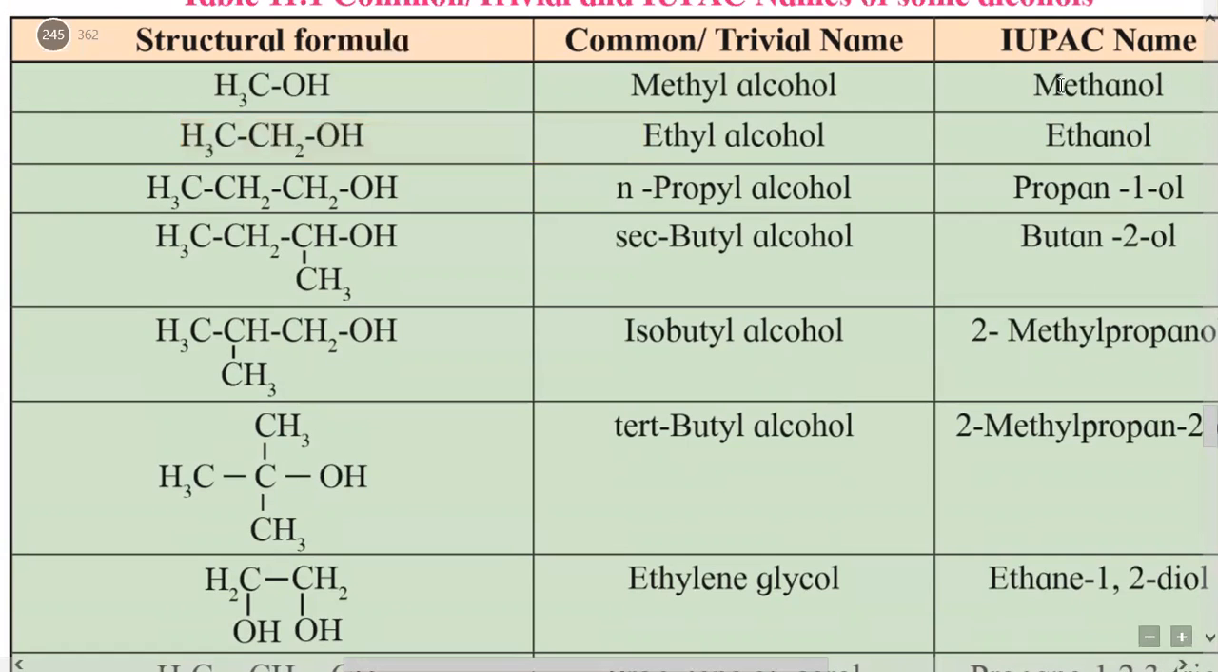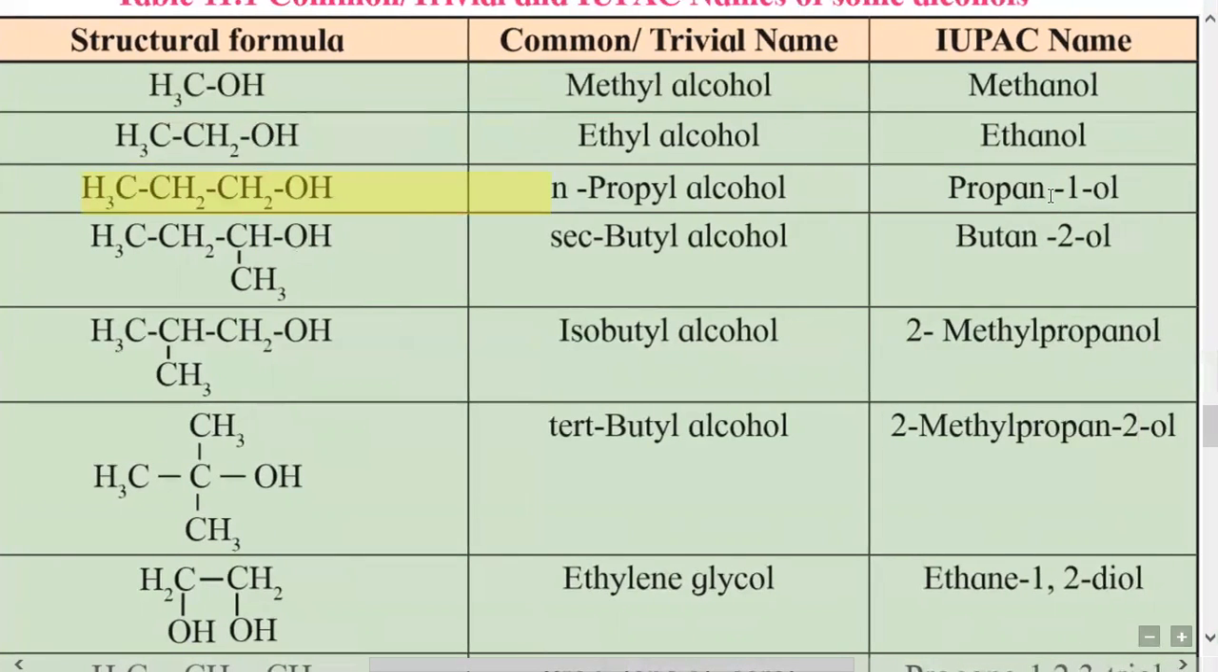Then the third example is CH3CH2CH2OH. It is a 3 carbon alcohol. The 3 carbon alkane is propane, from which e is replaced by ol, and the OH group is present on carbon number 1. So the correct name is propan-1-ol. That is the IUPAC name of this alcohol.